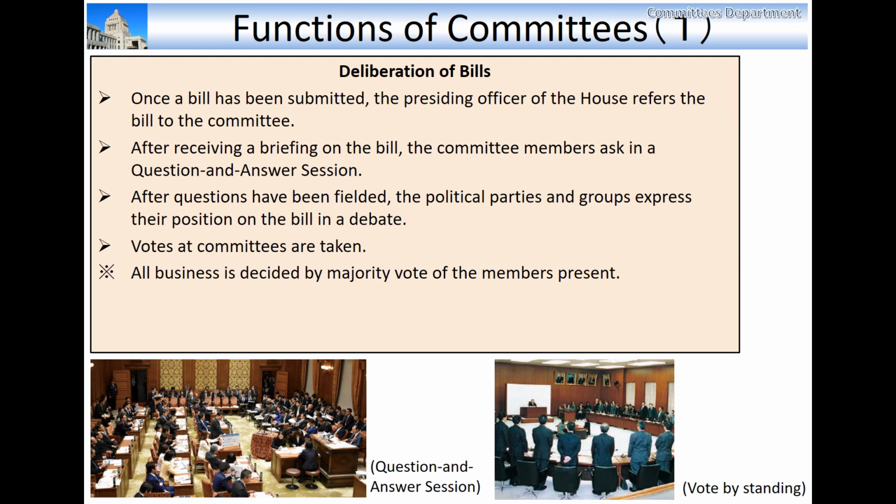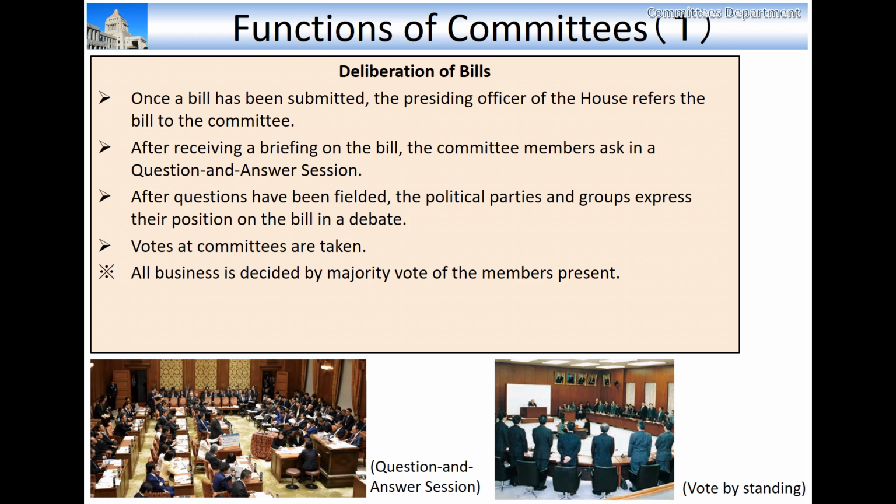4. Functions of committees. As for functions of the committees, there are 2 main functions. They are deliberation of bills and investigation in relation to the government. 1. Deliberation of bills. Members, committees, and the cabinet can submit bills.